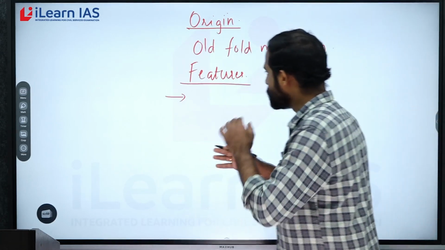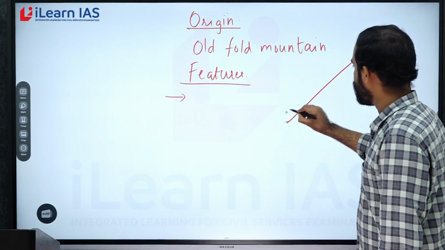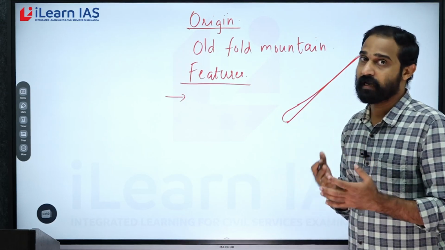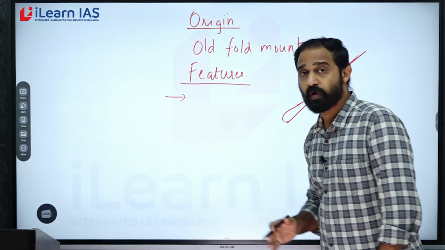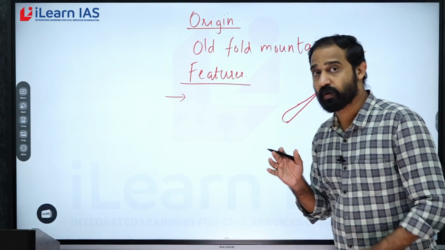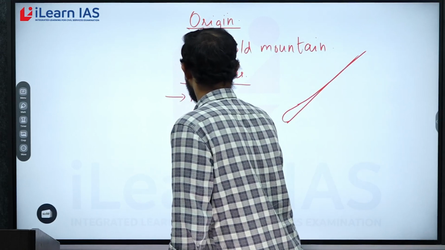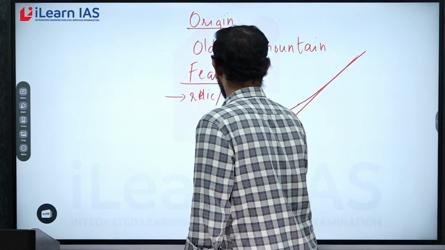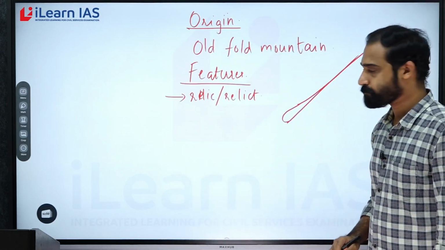I can say that this particular mountain range has got eroded a lot and its size has been reduced to a large extent. And such mountain ranges, the ranges which have got eroded heavily, are called relic or relict mountains. Okay, they are called relic or relict mountains. So this is one feature.